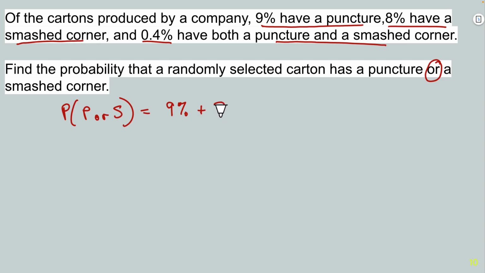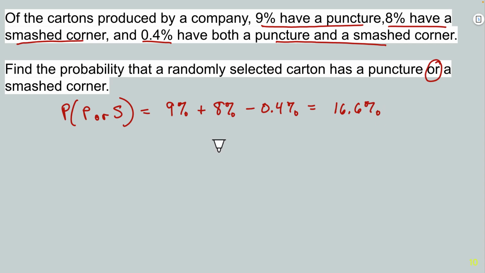And then there's 8% that have a smashed corner. But remember, we have to look for any overlap. There are 0.4% that have both, so they got counted twice in here. We have to subtract it off once. So 9 and 8 is 17%, minus 0.4 gives us 16.6%.